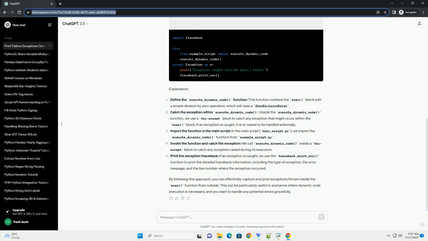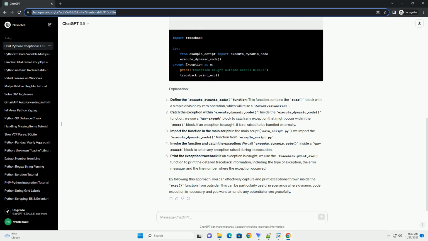Import the function in the main script. In the main script, main_script.py, we import the execute_dynamic_code function from example_script.py. Invoke the function and catch the exception. We call execute_dynamic_code inside a try except block to catch any exception raised during its execution.